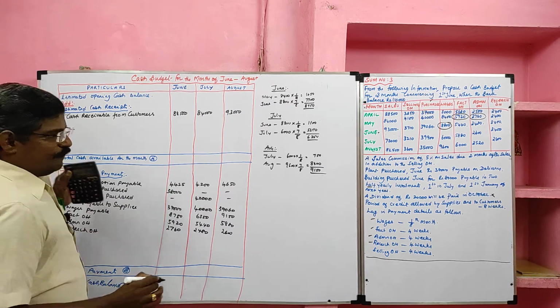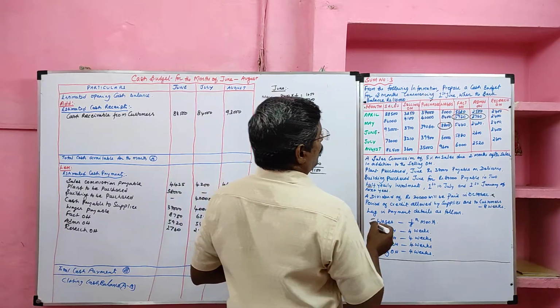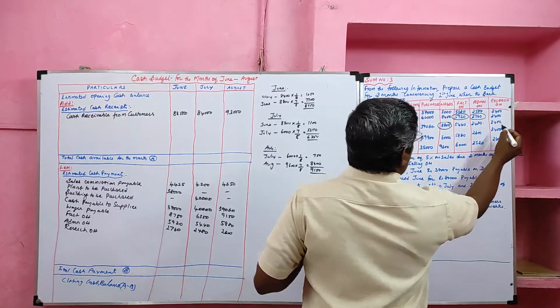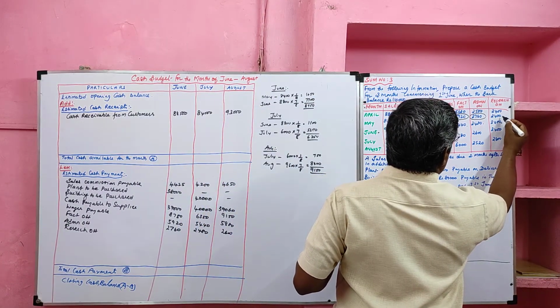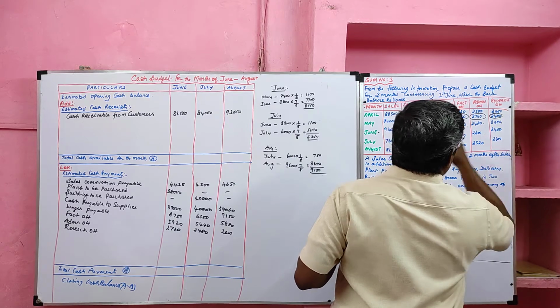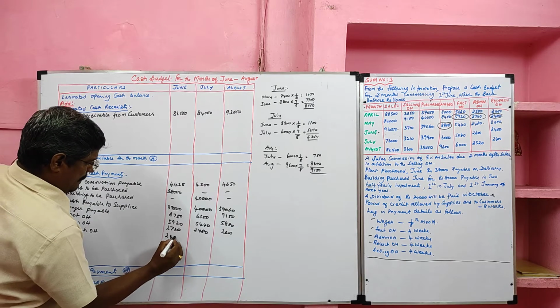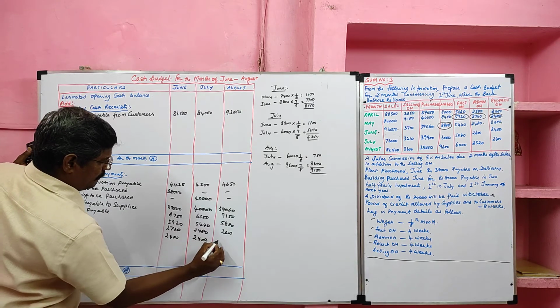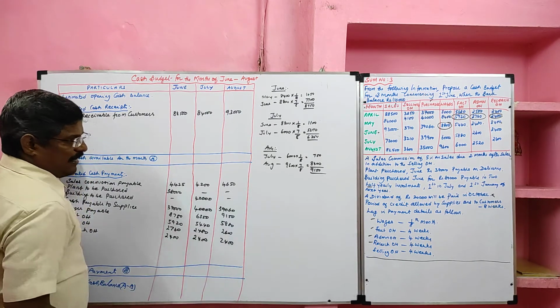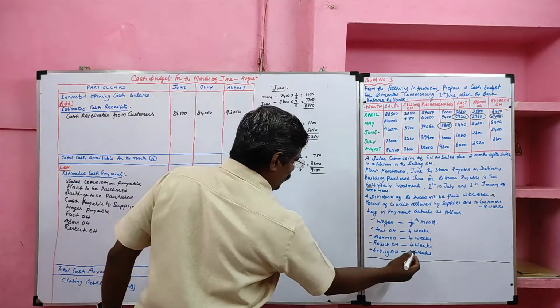Then research overhead, that is also 4 weeks delay, 1 month. Where is research overhead? Here. We are in the month of June, 1 month. So we can start from 2,400. So 2,400, 2,400, then 2,400. Then last one, selling overhead also 4 weeks.